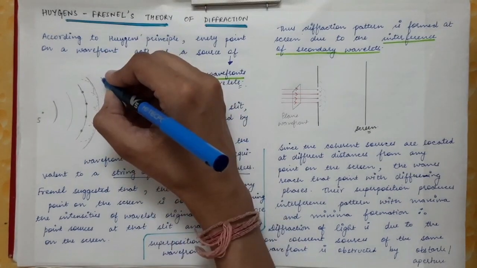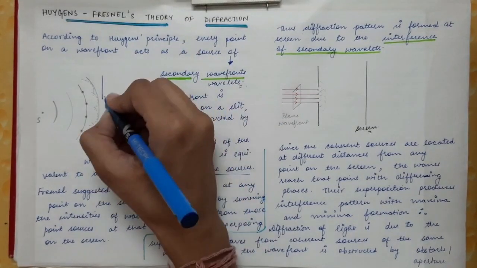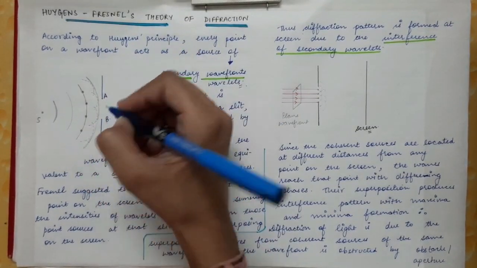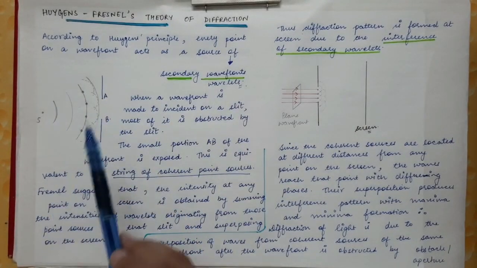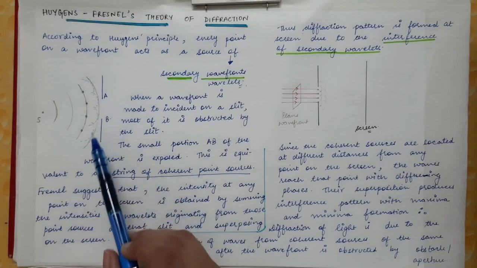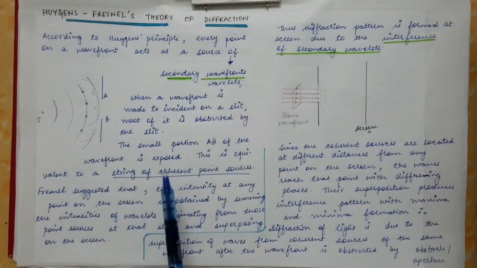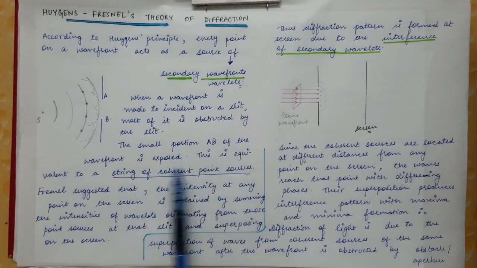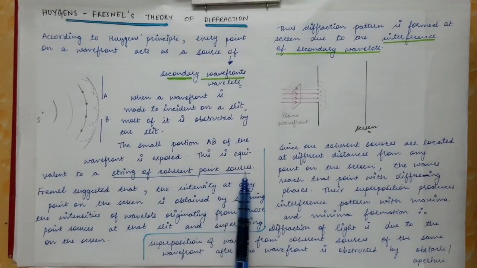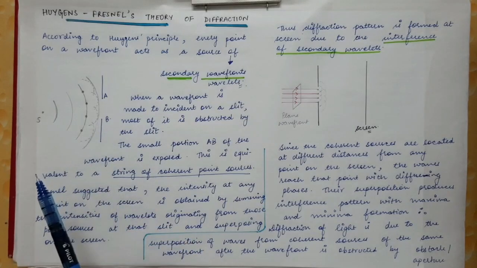So let's say we have a slit which is placed over here. Now this is the slit AB. So only the AB portion of the wavefront will be exposed, whereas all other portions of the wavefront will be obstructed. So the small portion AB of the wavefront that is exposed is equivalent to a string of coherent point sources. So this is the slit that we have placed in the path of the primary wavefront.